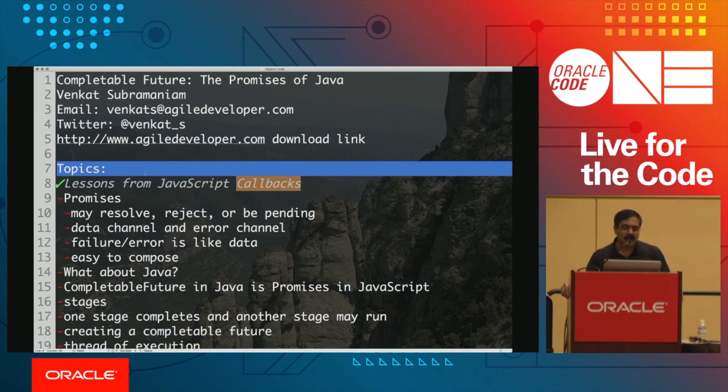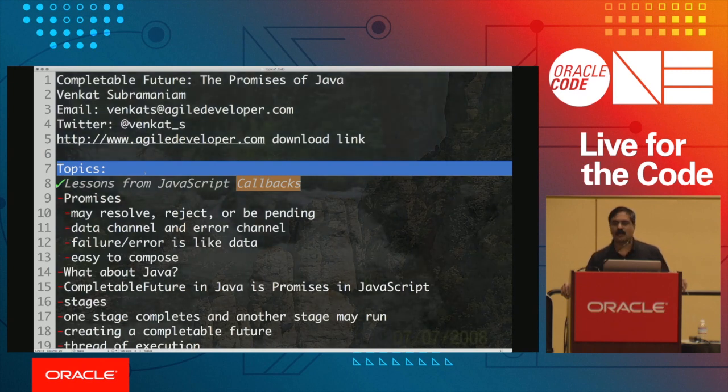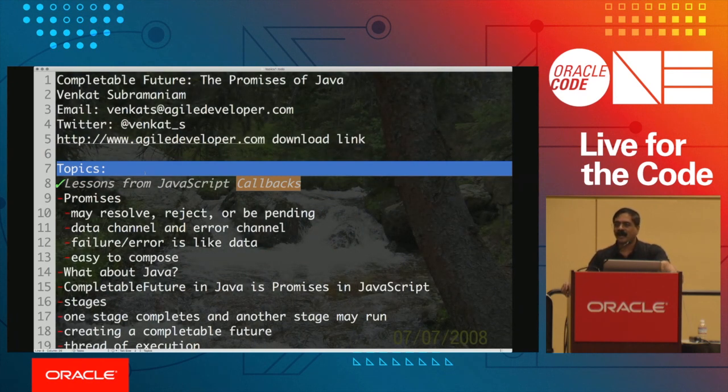If you ever think callbacks are a good idea, I have a suggestion for you. Walk up close to a JavaScript programmer and utter the word callback and watch them begin to cry uncontrollably, because this is how really painful it is to use callbacks. Well, the JavaScript world has moved on to use promises.